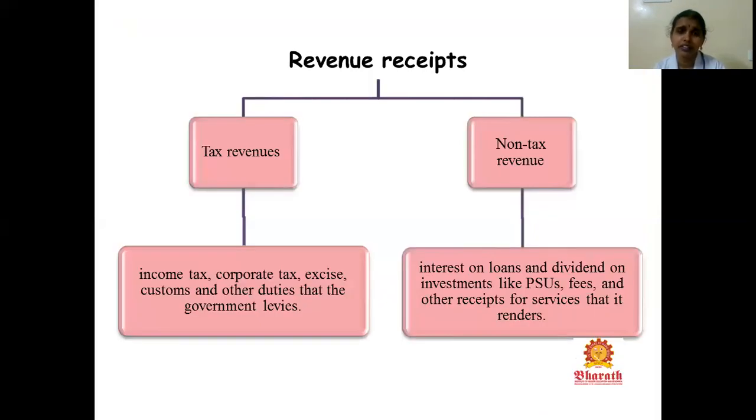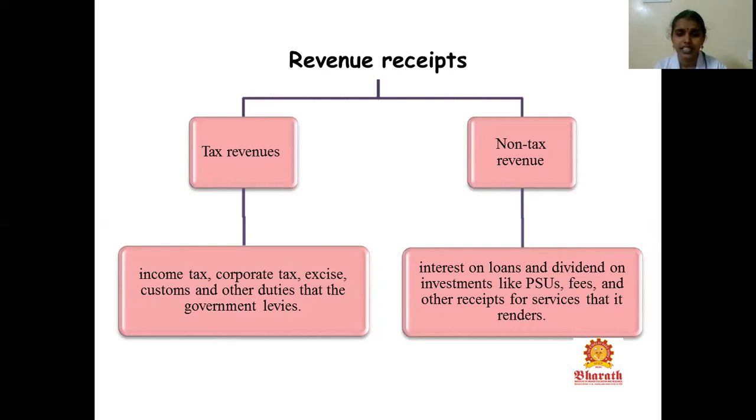Next, we have come across the revenue receipts, that is, tax revenue and non-tax revenue. These are considered to be the two important sources of public income. Tax revenue consists of income tax, corporate tax, excise duties, and the customs duty that the government levies. That is individual taxpayers' income tax, wealth tax, corporation tax, municipality tax, everything that comes under tax revenue.